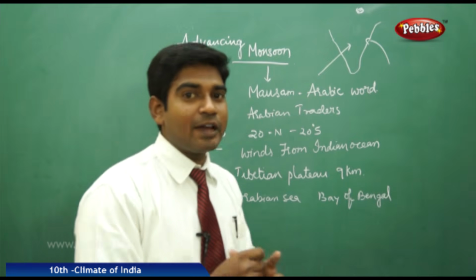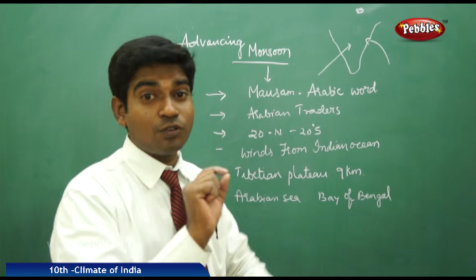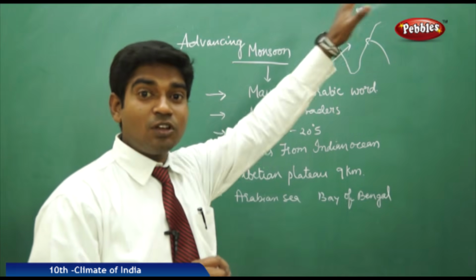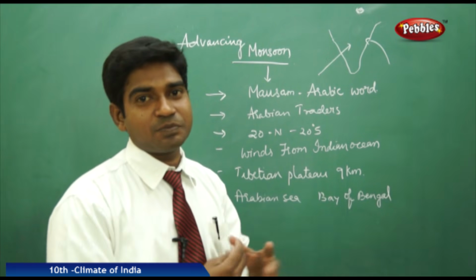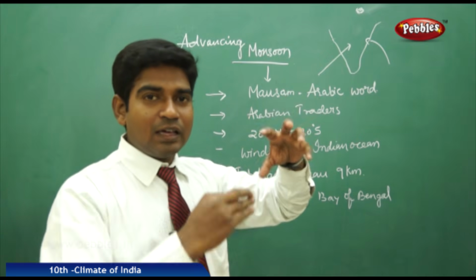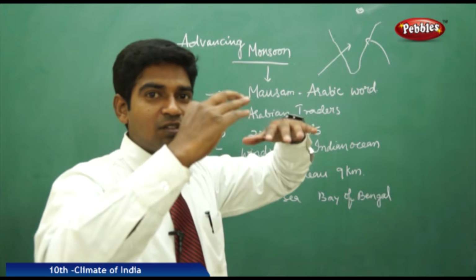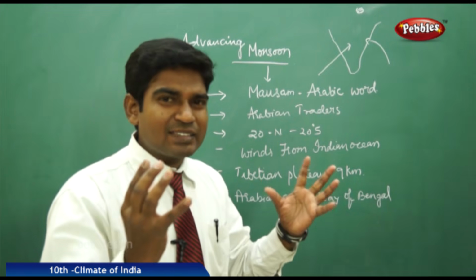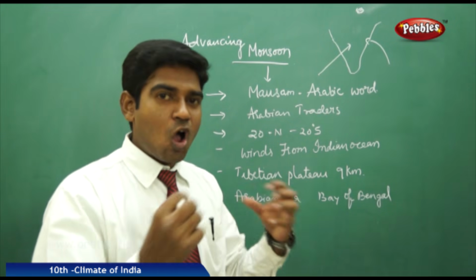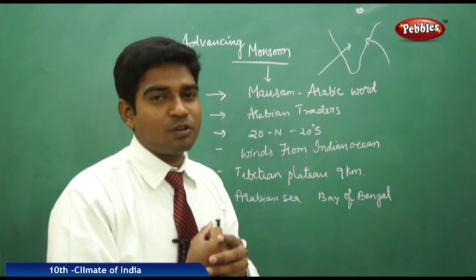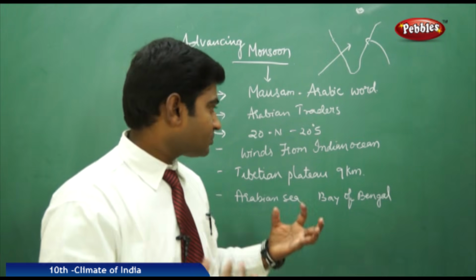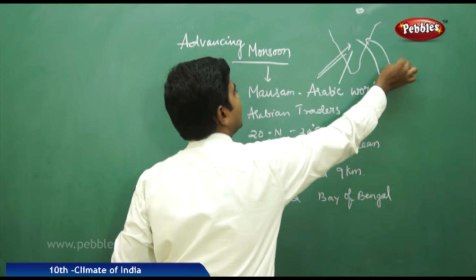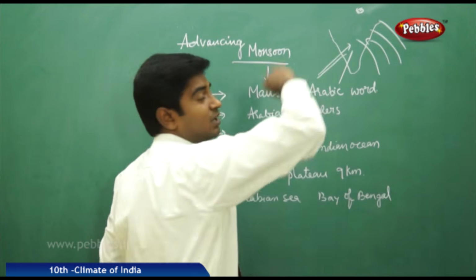We have the Tibetan plateau, known all over the world as the roof of the world, which is nearly 9 kilometers above normal sea level. As it is at a higher elevation and we are experiencing summer conditions in the northern part, it gets completely dried up and hot, and becomes a low pressure belt which attracts the winds from the western part, the Indian Ocean and the other regions towards that particular region.